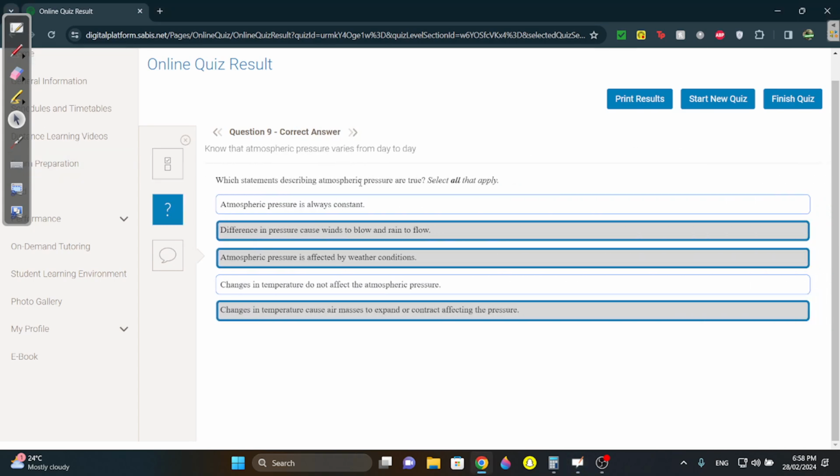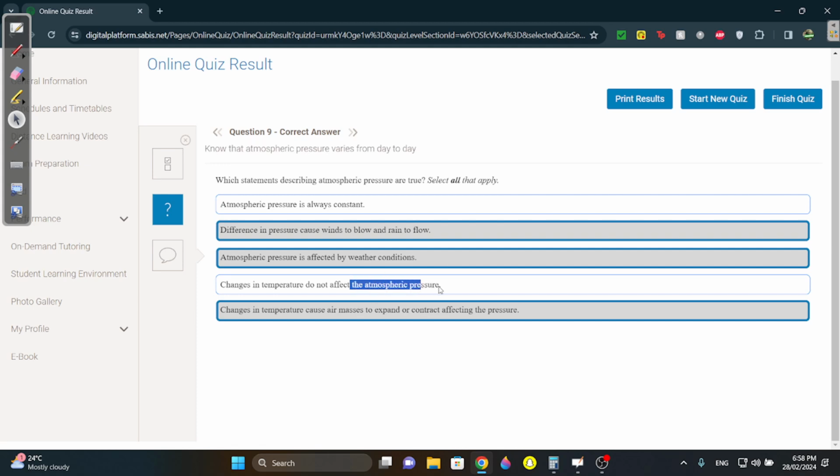Question 9. What's true about atmospheric pressure? Difference in pressure causes winds to blow and rain to flow. I think this is pretty self-explanatory. You need to have some pressure that causes the wind to move. Atmospheric pressure is affected by weather conditions. Yes, it is. It's slightly affected by weather conditions, and that's why, by the way, to predict the weather, scientists use the barometer, which I will discuss in a bit, because the atmospheric pressure changes as the weather changes.